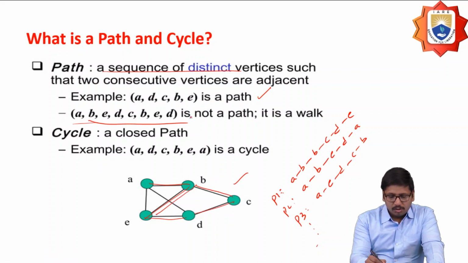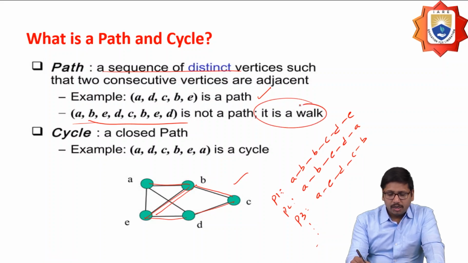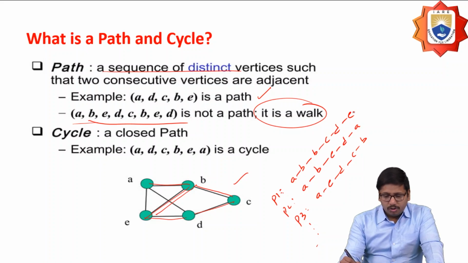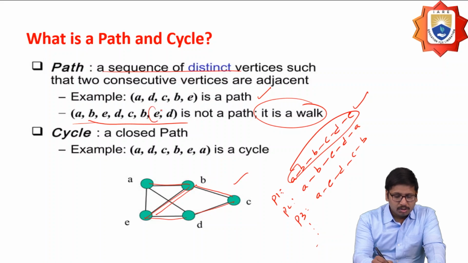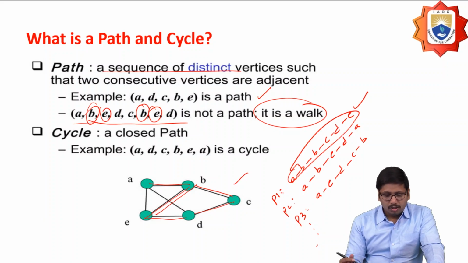So the path that I mentioned should not be called a path. It should be called a walk here. So what is the difference between a path and a walk? If I consider a path, all the vertices are going to be unique, whereas in a walk, the vertices are going to be repeated in nature. That is the difference between the path and the walk.